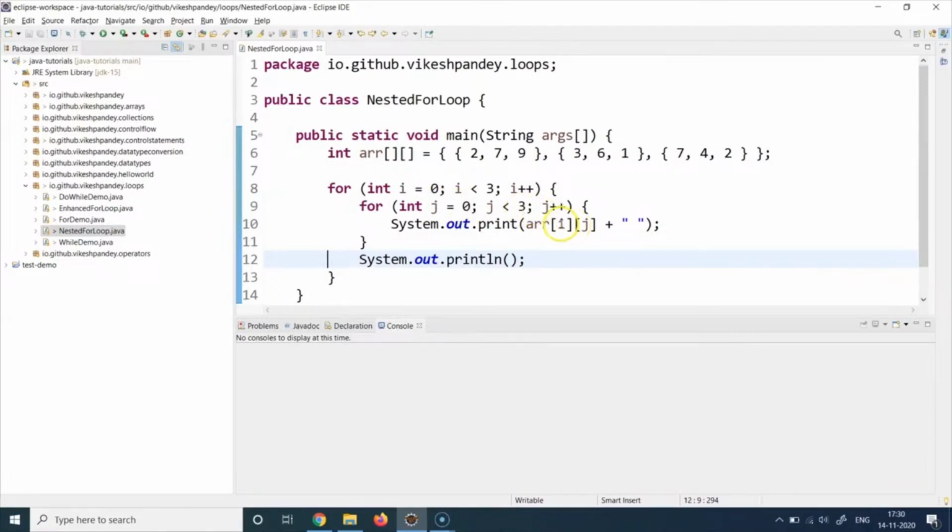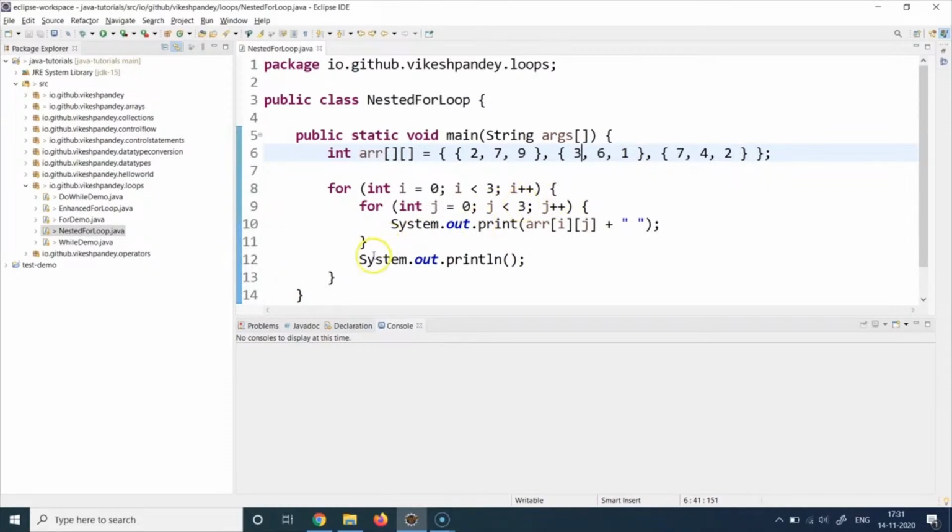So now it will print the value of this 2D array, which is sitting at 1, 0. Basically, second row, first element. So second row, first element, which is 3. Again, j is going to get incremented and it will become from 0 to 1. So 1 is less than 3. Yes, it will again come here and it will print the value of the array at 1, 1, for row equal to 1 and column equal to 1, which will be 6. Similarly, j will get incremented again. Again, 2 is less than 3. Come back here, we'll print 1. Then again, we'll increment j. j will become 3. Is 3 less than 3? No, it's false. The condition is false.